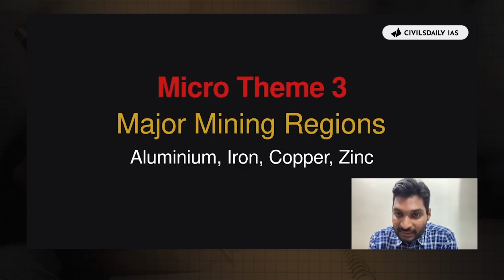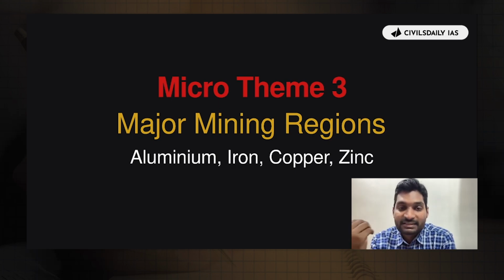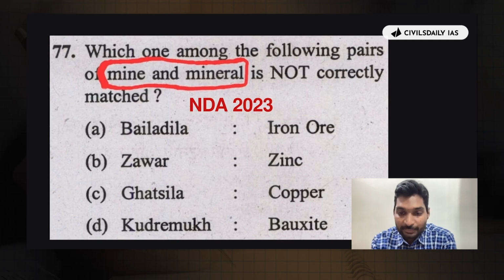Now the same micro theme: major mining regions of aluminium, iron, copper and zinc. Based on this theme, if we go back to our basic NCERTs and read about these minerals and their ores found in specific geographical areas and regions, it's given there. Aluminium or bauxite. Bauxite is nothing but an ore of aluminium. Copper is given in NCERT. Iron ore is given in NCERT. Zinc: India is critically deficient in zinc.